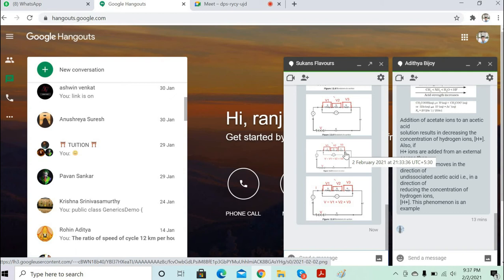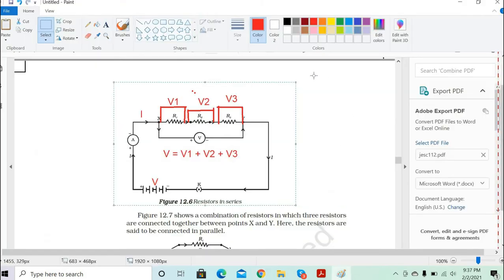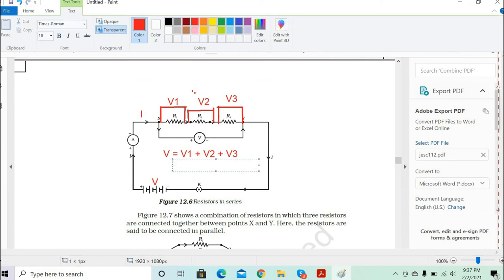Now, when the current is the same across the resistances, let's find out what V1 is. As per Ohm's law, V1, the voltage drop across R1, will be I into R1, because I is the current passing through the resistance and R1 is the resistance.